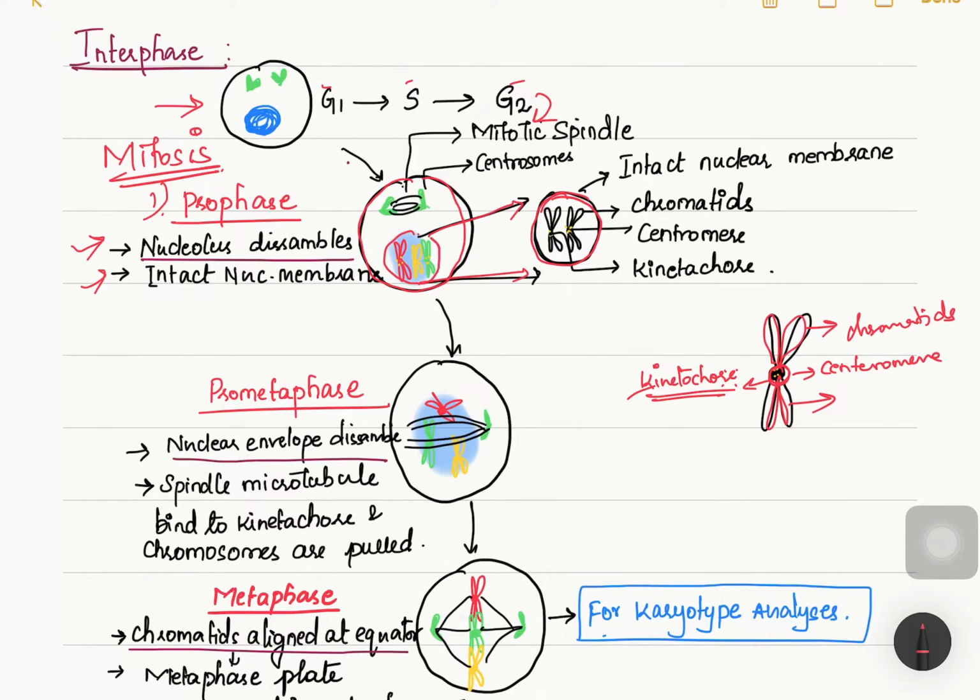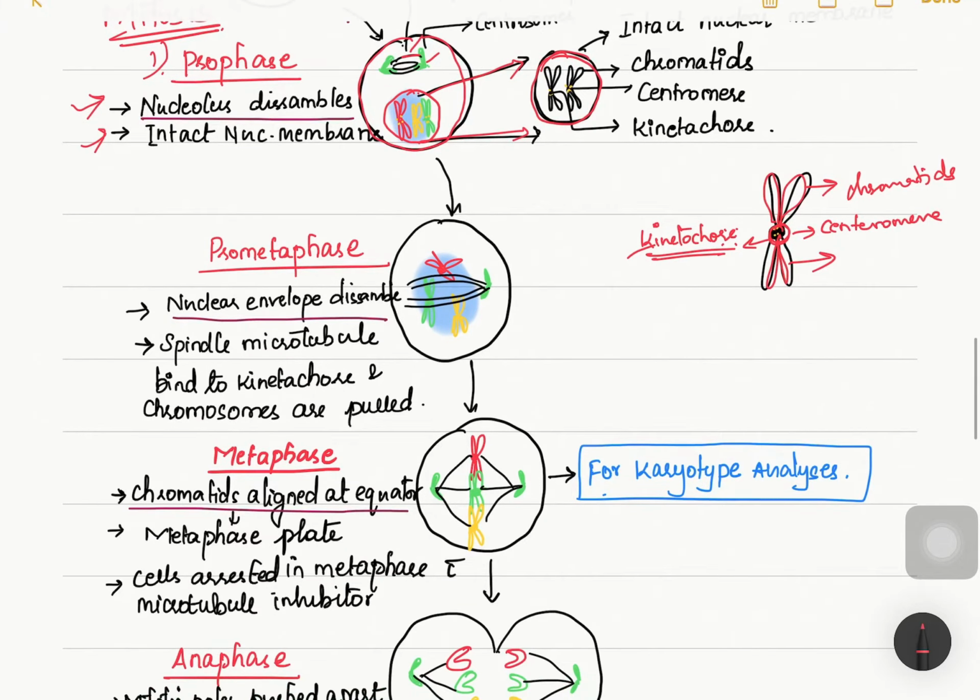So here you can see the nuclear membrane with chromosomes, but towards the top pole we have the mitotic spindle and centrosomes. So what will happen in the next stage, that is prometaphase? Now it can be a prior stage to metaphase also. That's why it is called prometaphase.